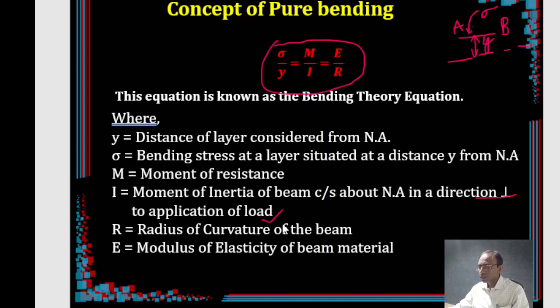So that is the understanding about I and the radius of curvature. This is straightforward. And then the modulus of elasticity of the beam. These are constants anyway. That will be provided, or sometimes it may have to be calculated indirectly, right? So these are the specific details of each term in the bending equation.